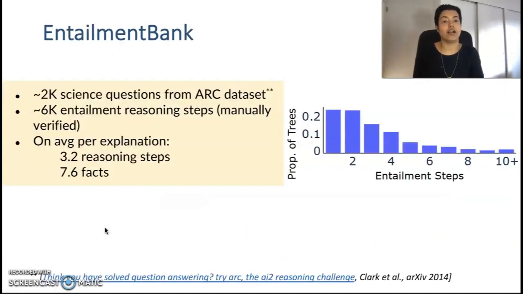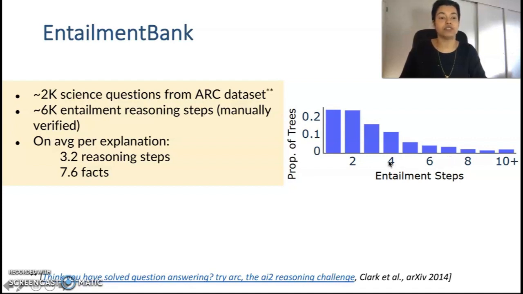We are releasing this resource with systematic explanations for around 2000 science questions with 6000 high quality entailment steps, where each question and its explanation has around 3.2 steps consisting of 7.6 base facts. Note that the distribution of the number of steps in these entailment trees looks pretty wide.